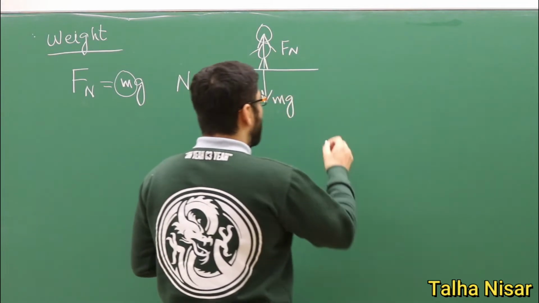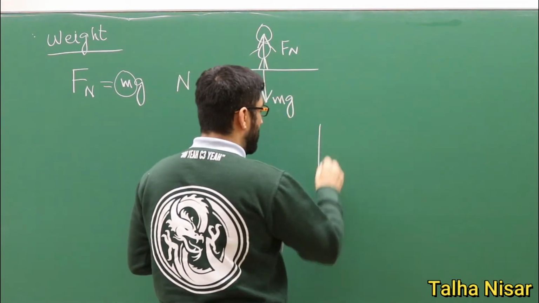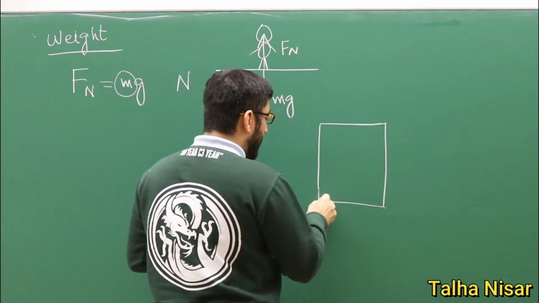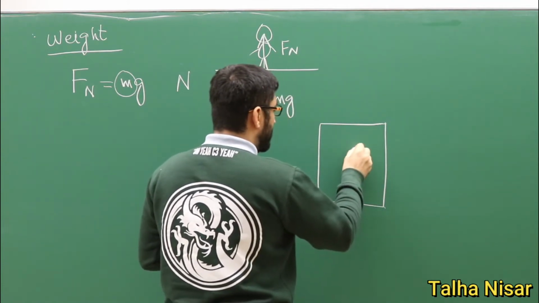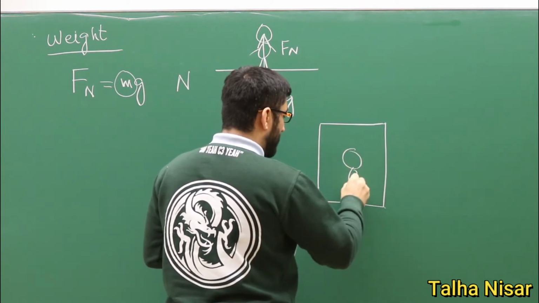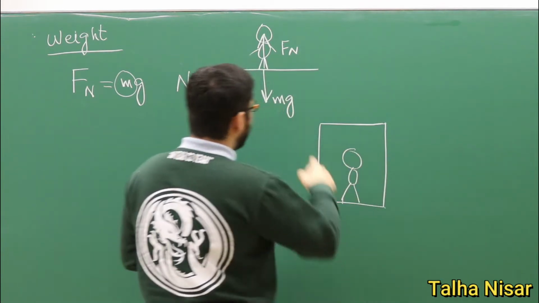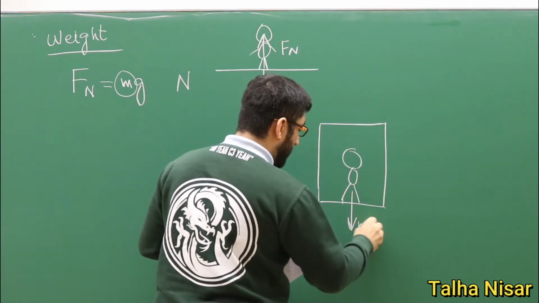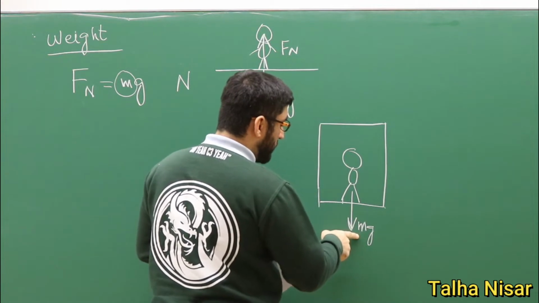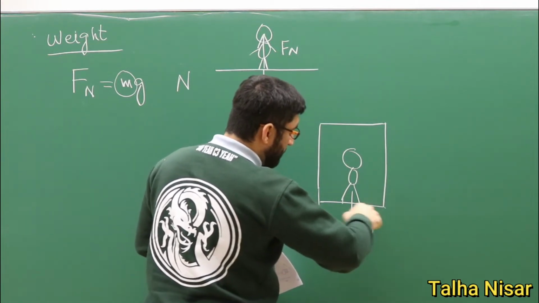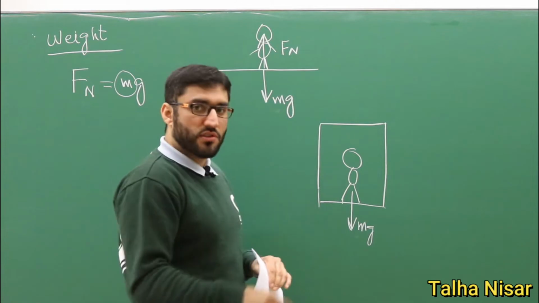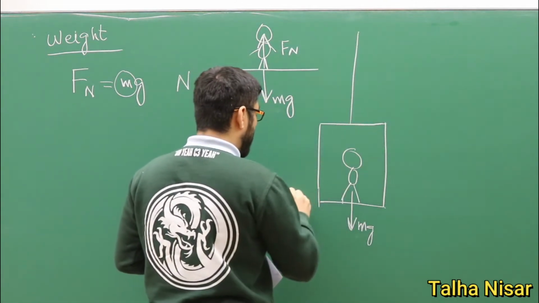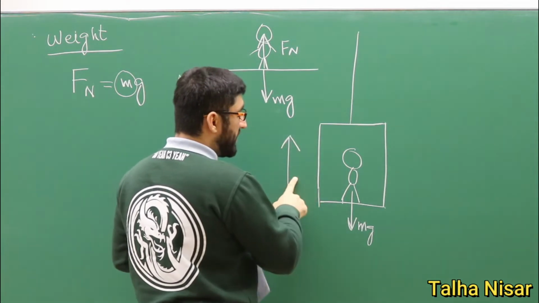For example, we have a person that is standing in an elevator. So that's the person here, and as we discussed, there is a gravitational force on this object. The person is standing on the bottom surface of the elevator, and the elevator is going up.